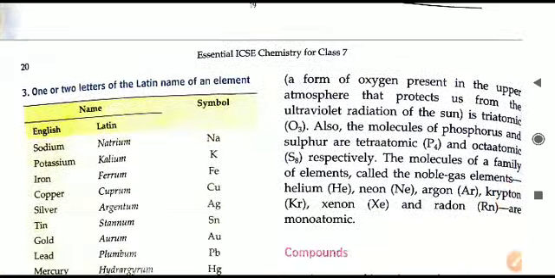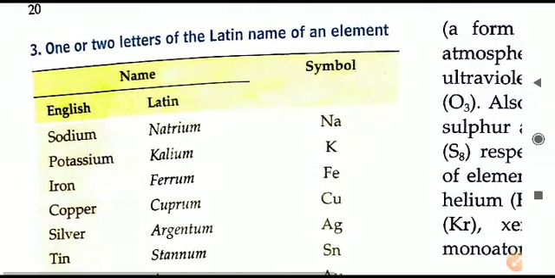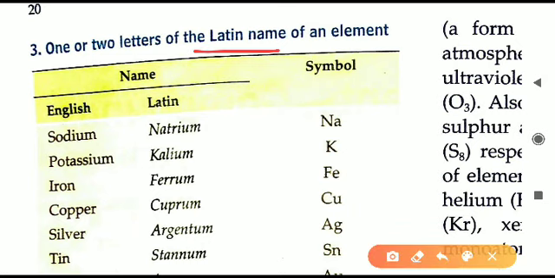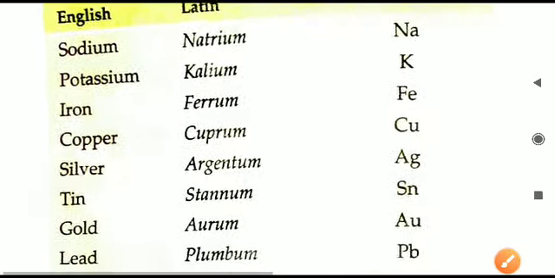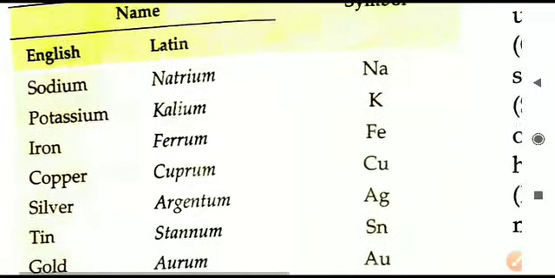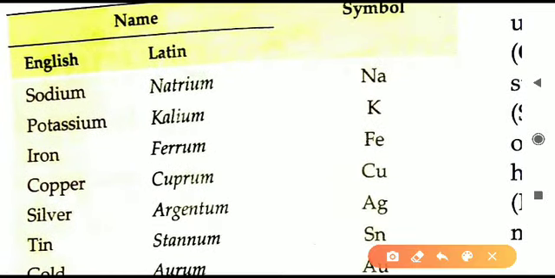But the third rule is that there are certain elements which were discovered very much earlier, and at that time their names were more common in the Latin language. Latin is a language, and in the earlier form of chemistry, that is alchemy, these elements were discovered. So their names were also in Latin and the symbol continues from that language only. Like sodium was earlier called natrium in Latin, and its first two alphabets are Na. That makes the symbol.